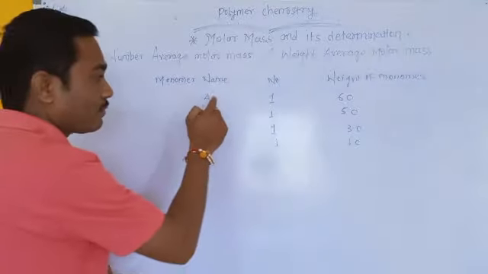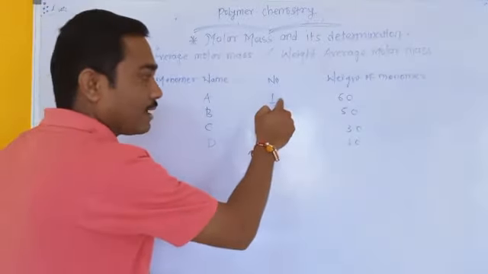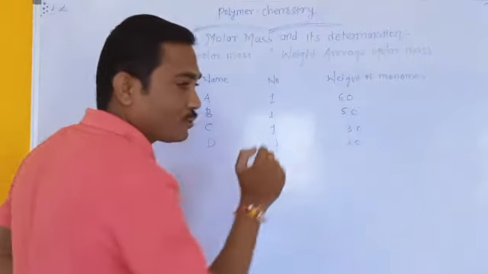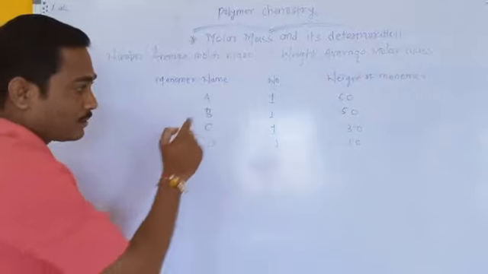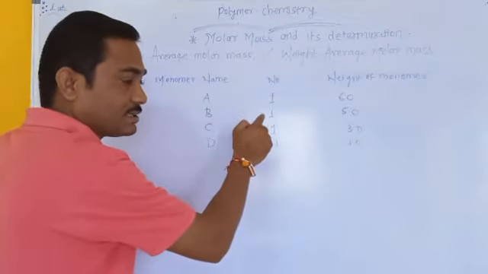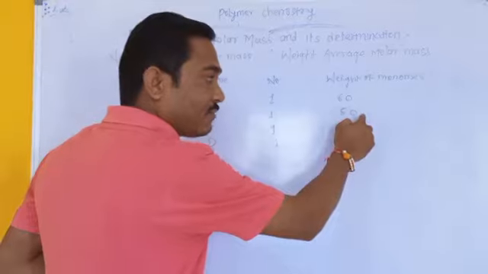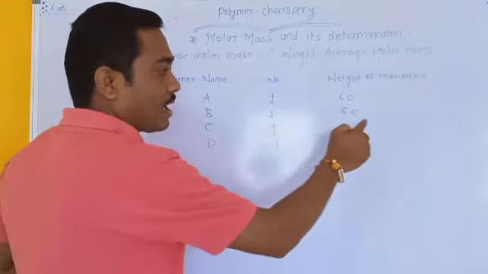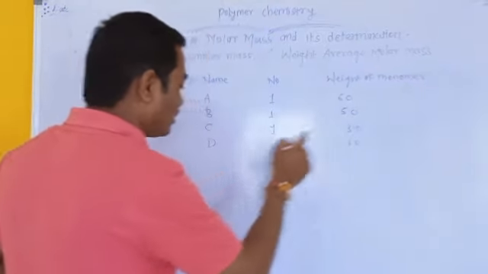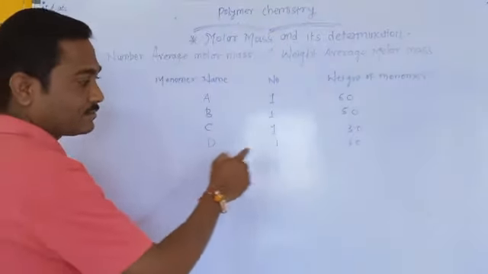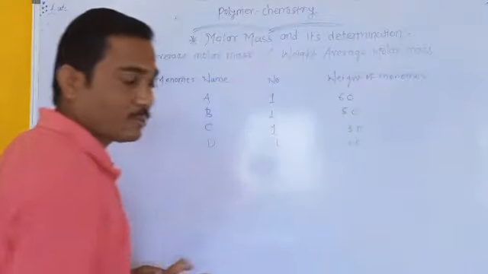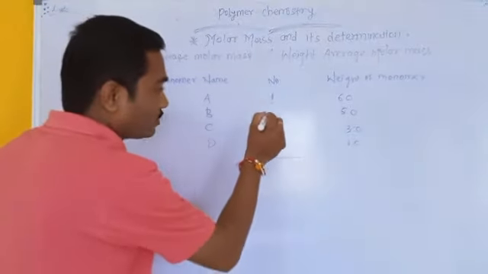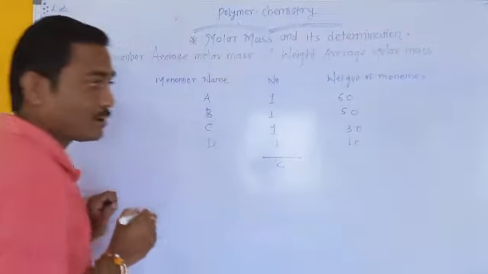There are 4 monomers. Number of monomer A is 1 and its weight is 60 gram. Monomer B, quantity 1, weight 50 gram. Third monomer C, quantity 1 and weight 30. And monomer D, quantity 1 and weight 10. That means there are 4 monomers taken here in total.